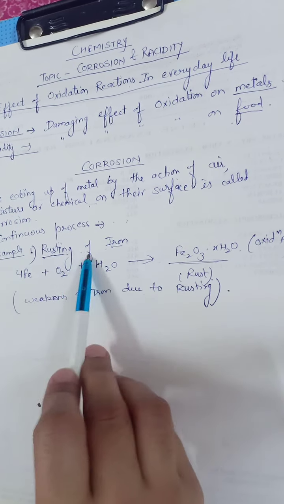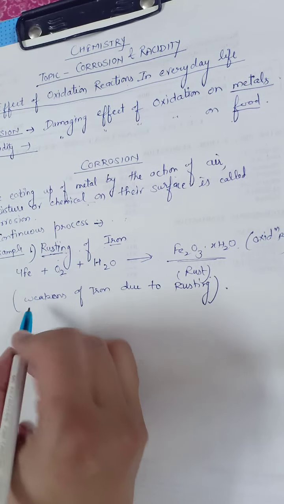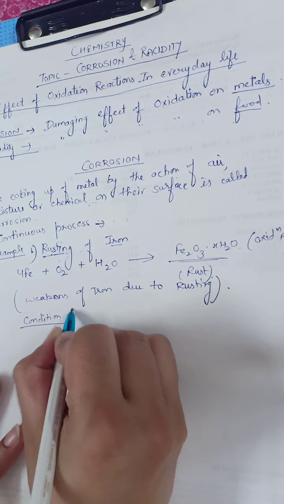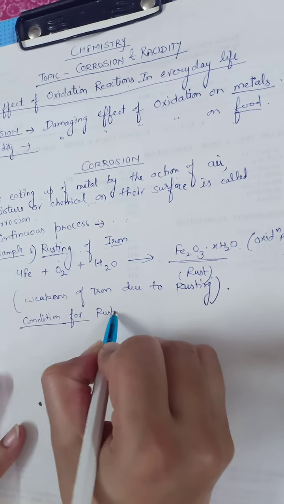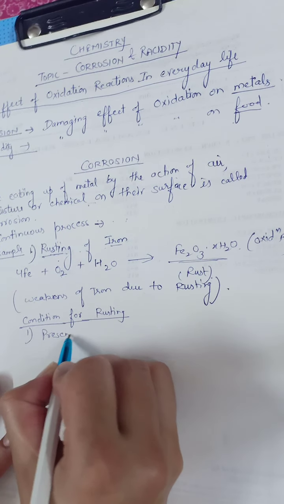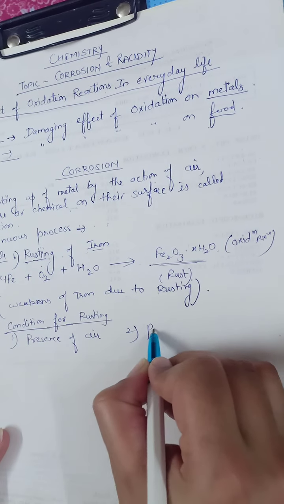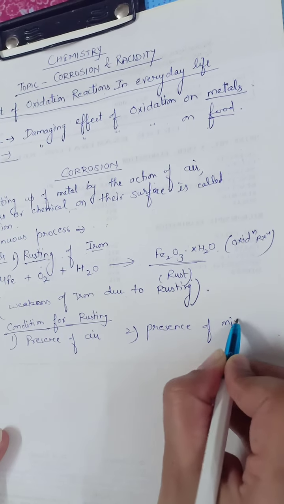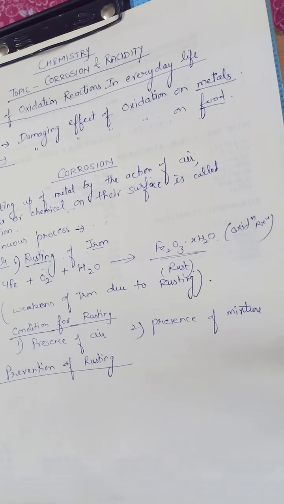So for corrosion or for rusting there must be two conditions: number one, presence of air, and number two, presence of moisture. These two conditions must be fulfilled for rusting of iron.